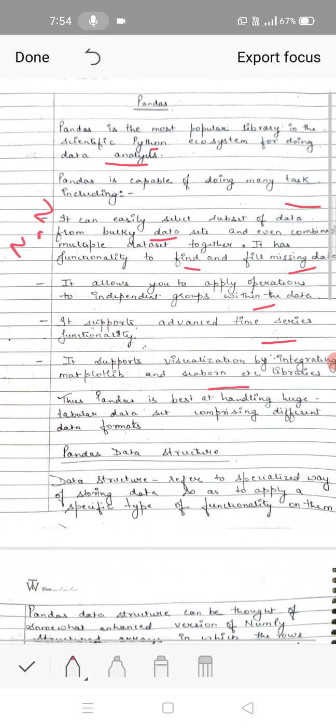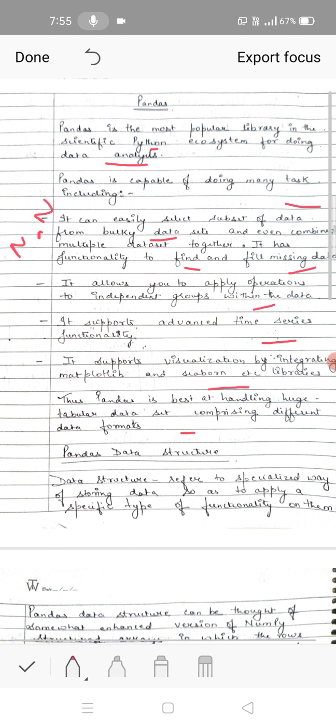That's why it's used for handling huge tabular data sets comprising different data formats. It can handle integer, string, and float also. Now the next thing, before starting with the pandas, we have to start the pandas data structures. There are two types of data structures. We have a series and data frame.